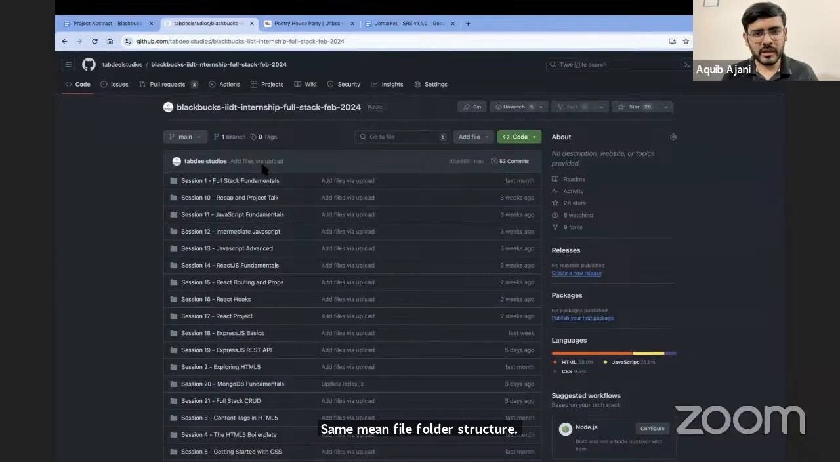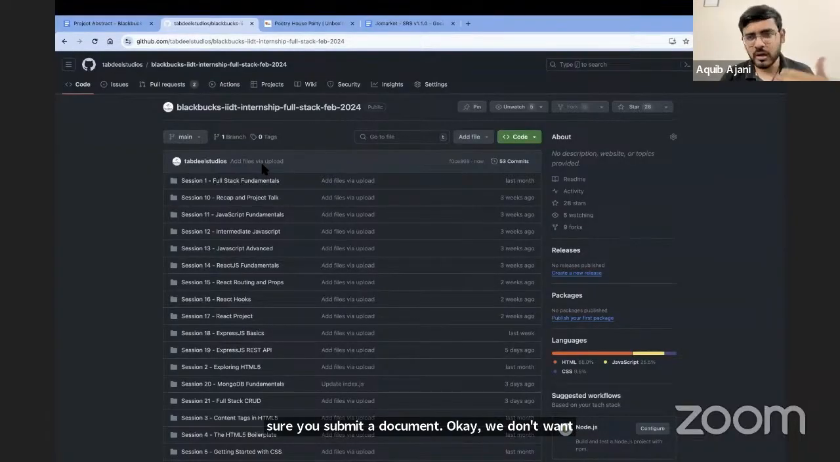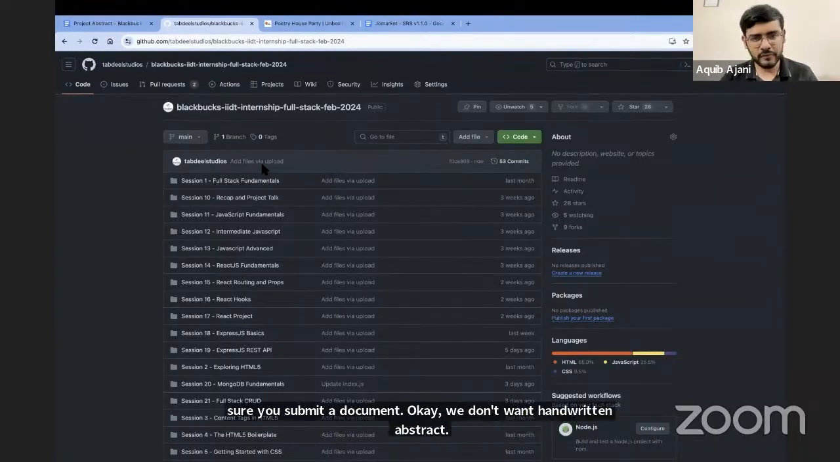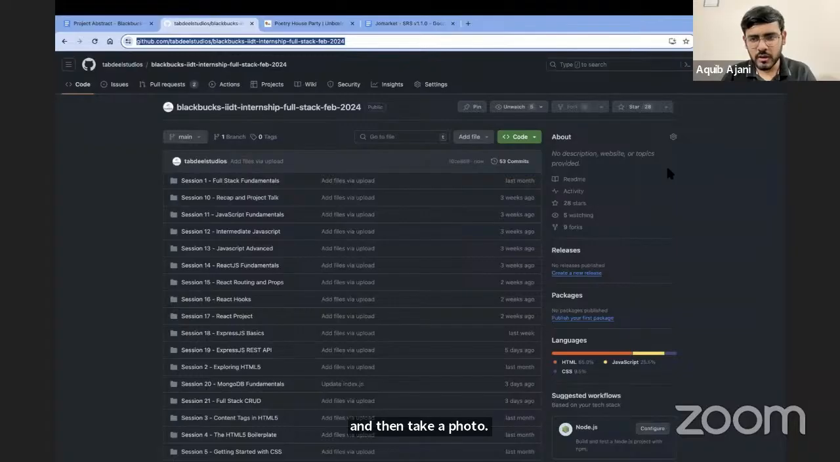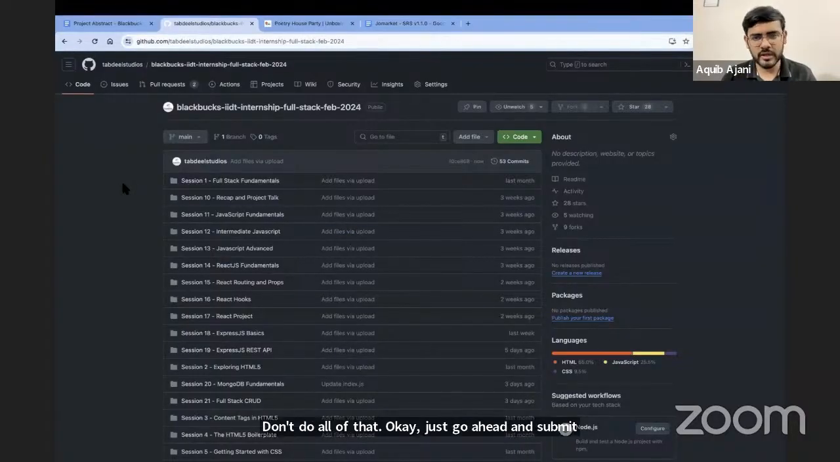Also, please make sure you submit a document. We don't want handwritten abstracts. Just create a Word document on your system and submit a PDF. Don't write it on a piece of paper and then take a photo. We are digital now, so please submit a digital document. You can use Google Docs, Microsoft Word, whatever you want to create it, but submit a digital copy. That is not needed, right?